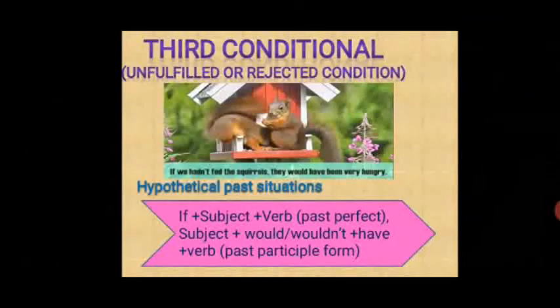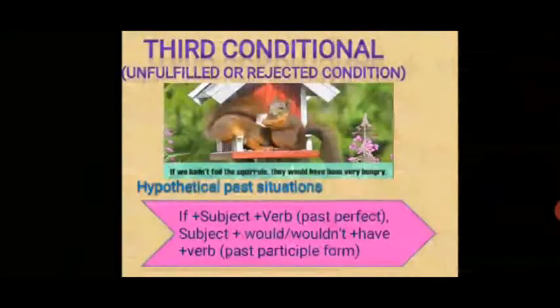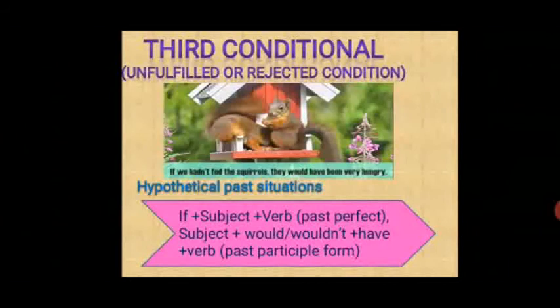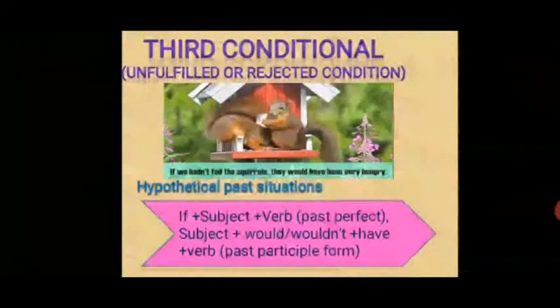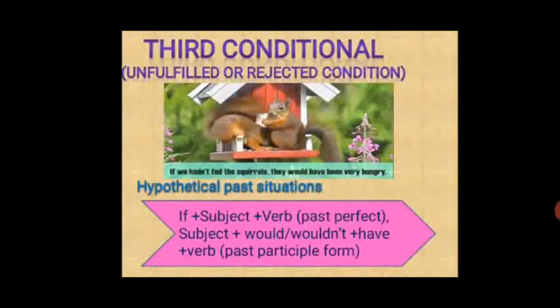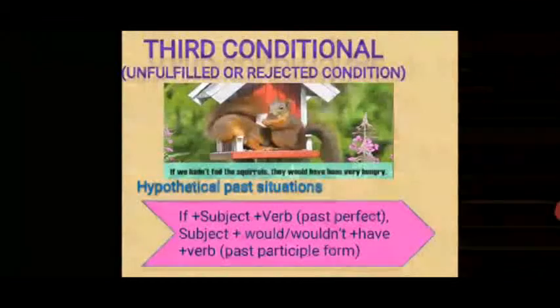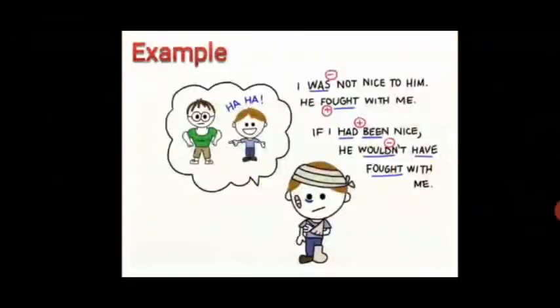So you need to remember that in the if clause, the verb is in the past perfect, and in the main clause, the verb has would or wouldn't plus have plus the verb in the past participle form, V3 form of the verb. And you should remember the third conditionals talk about hypothetical past situations.